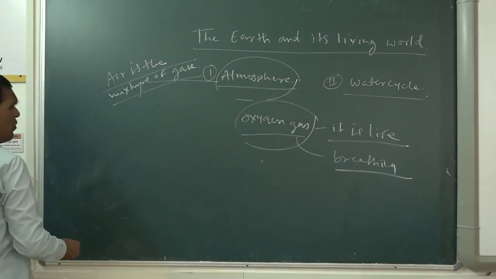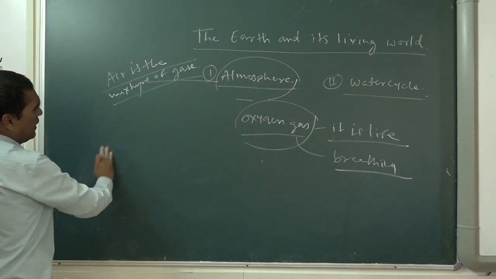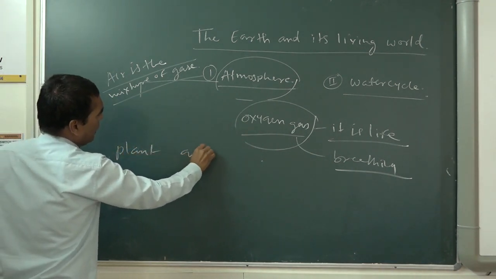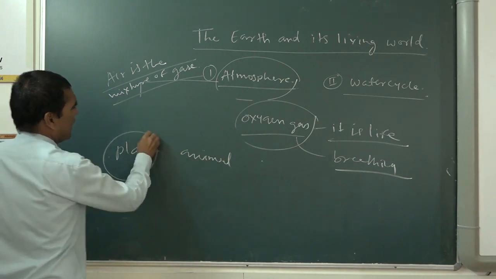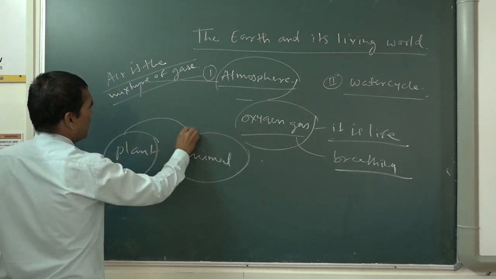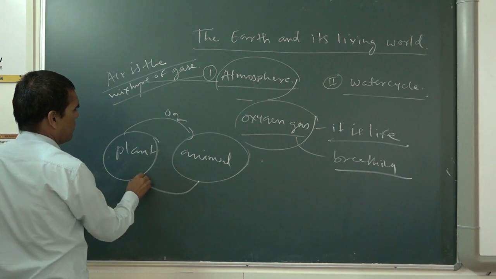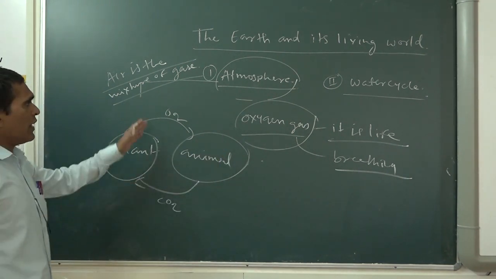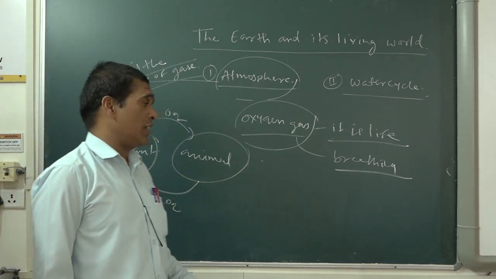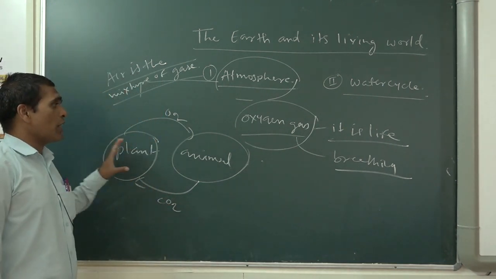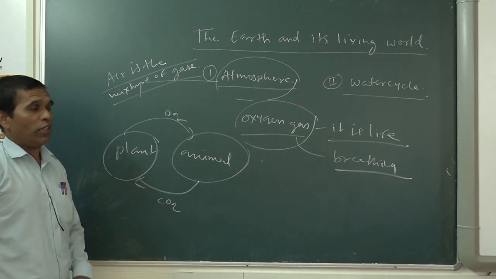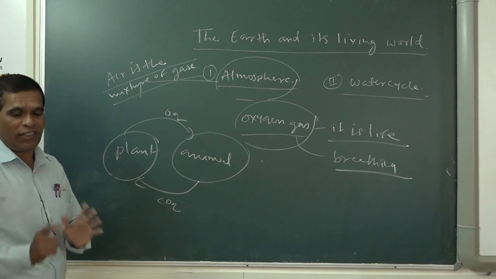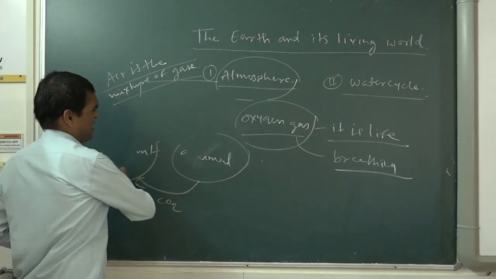Now see that, one side, that plant and here animal. How these gases are very important. Now you see that plant gives the oxygen and animal, the plant takes the carbon dioxide. In this way, in the air, the gases are dependent on each other. Plants are very important and animals are also very important. Due to these two things, O2 and CO2 is balanced in the air. That also you have to understand.